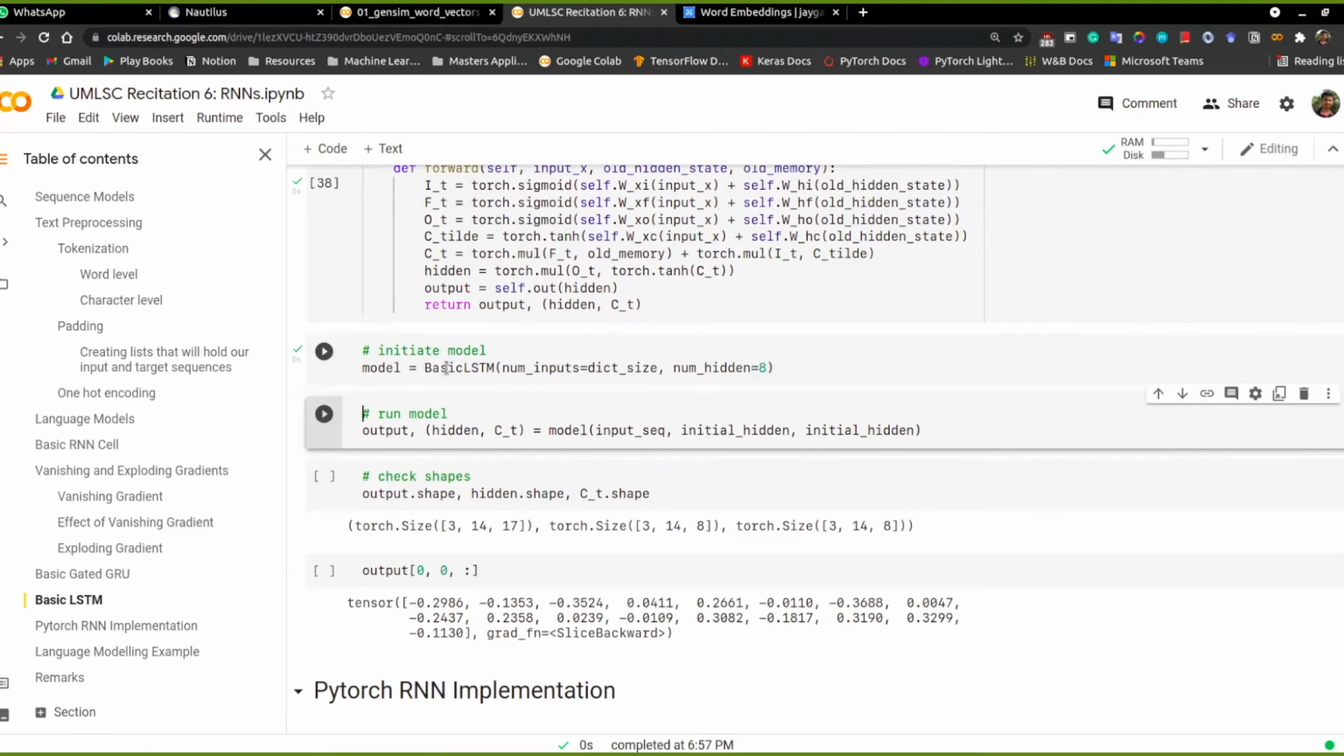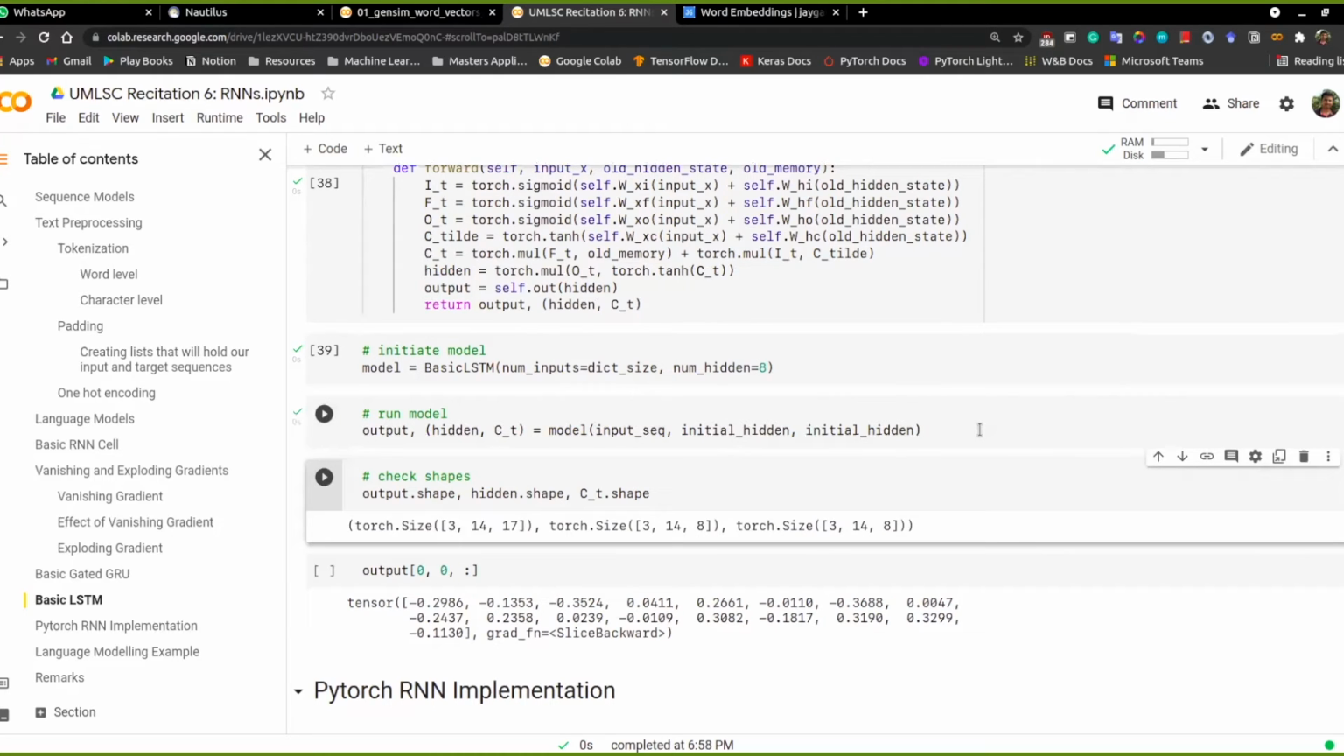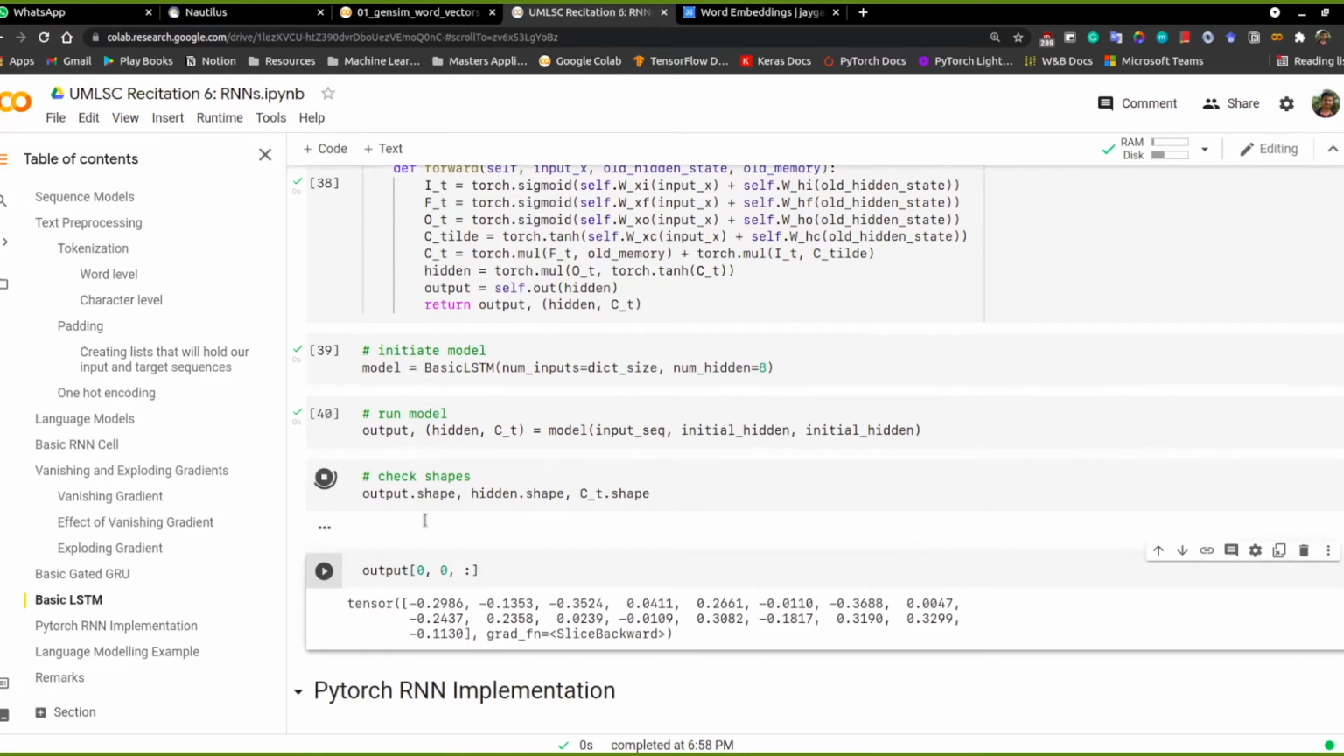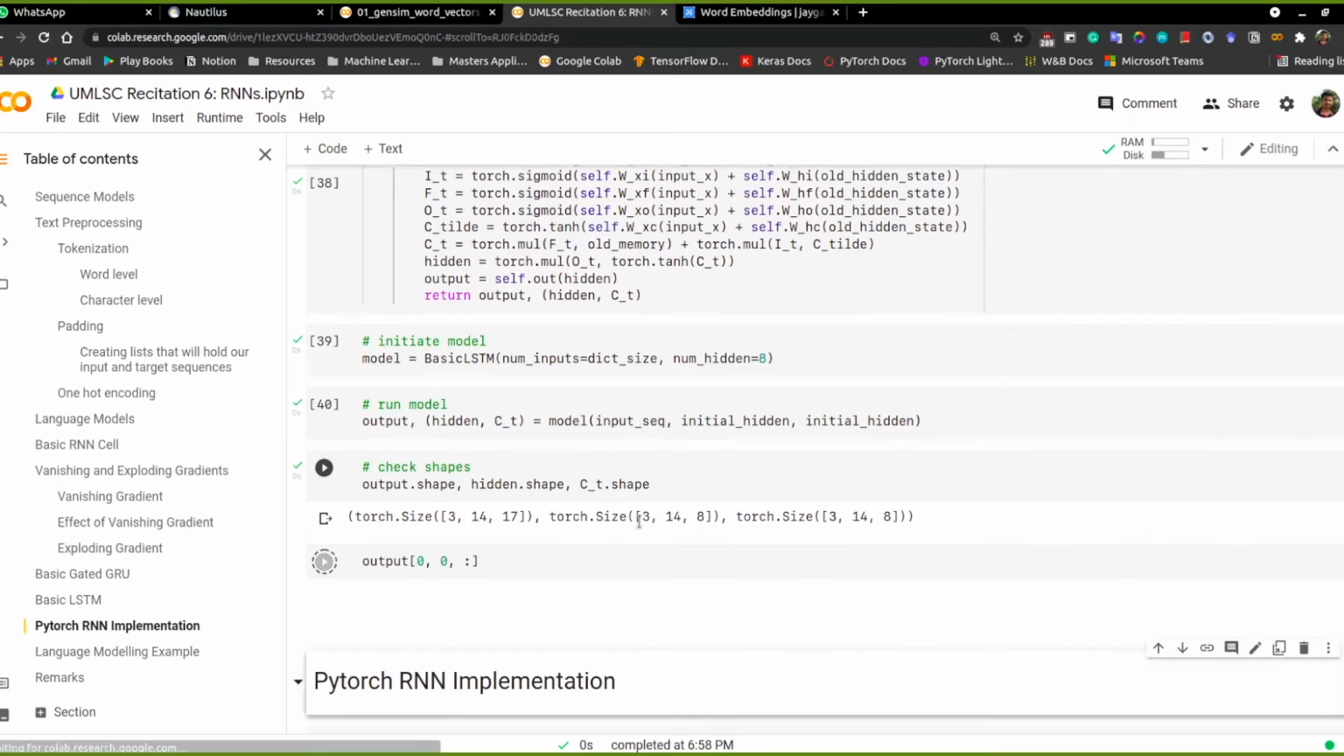And this is just the same, initializing the LSTM with input size as the number of vocabulary words and the hidden units as 8. And here we run the model, basically just a forward pass. We get the output, the hidden state, and the cell state that we have. The cell state is also known as candidate memory. And we print out the shapes and go through it.